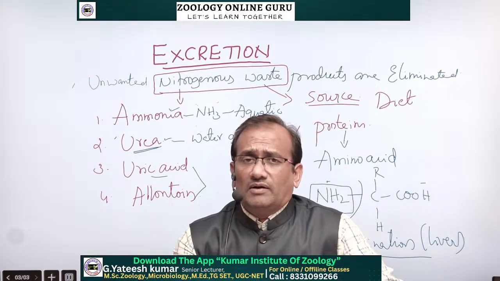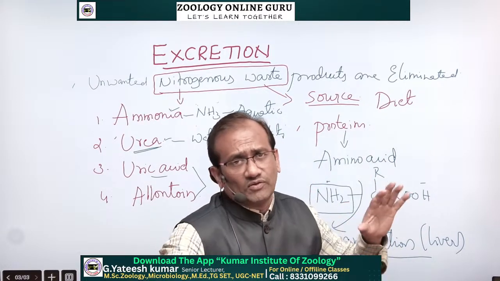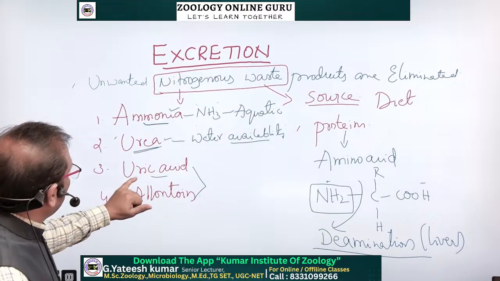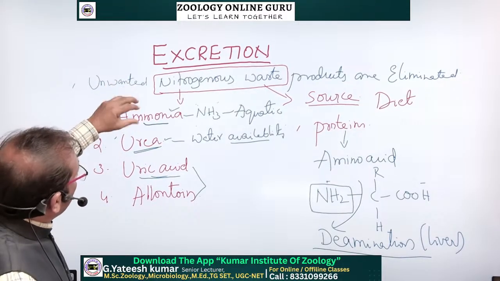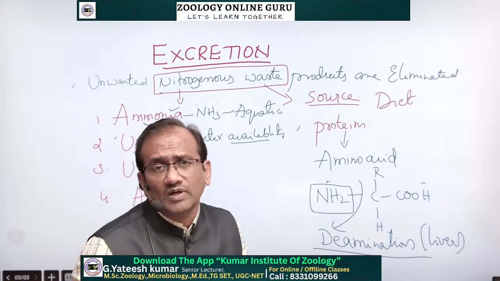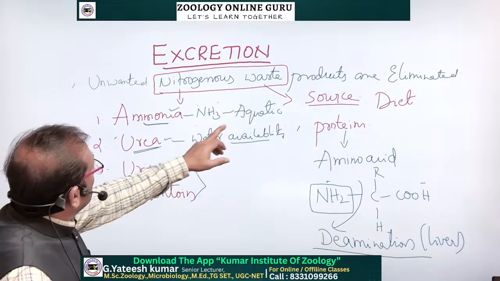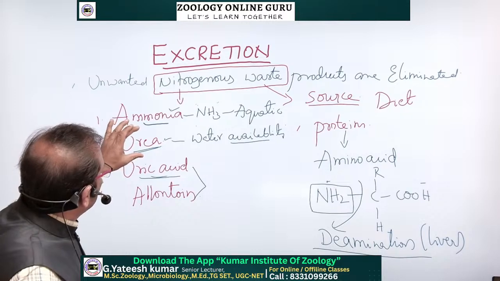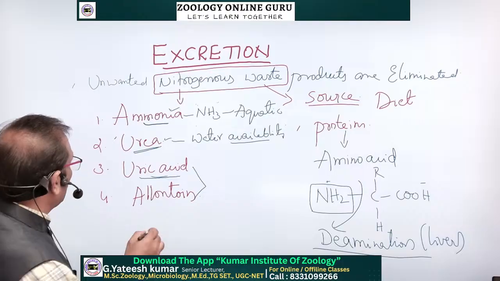Based on water, this is one type of classification. If they live inside the water, like fish or cartilaginous fish, they excrete ammonia. Moderately water-present organisms excrete urea, and water-scarcity organisms excrete uric acid.